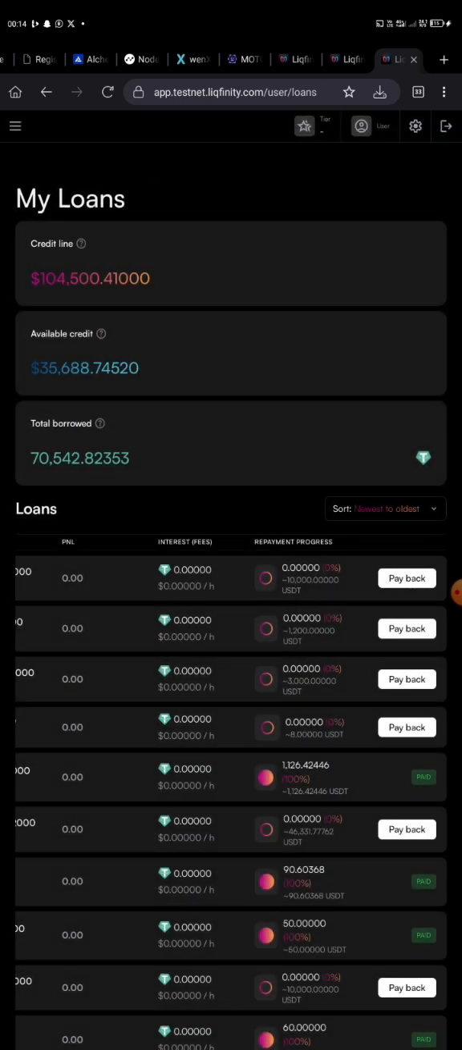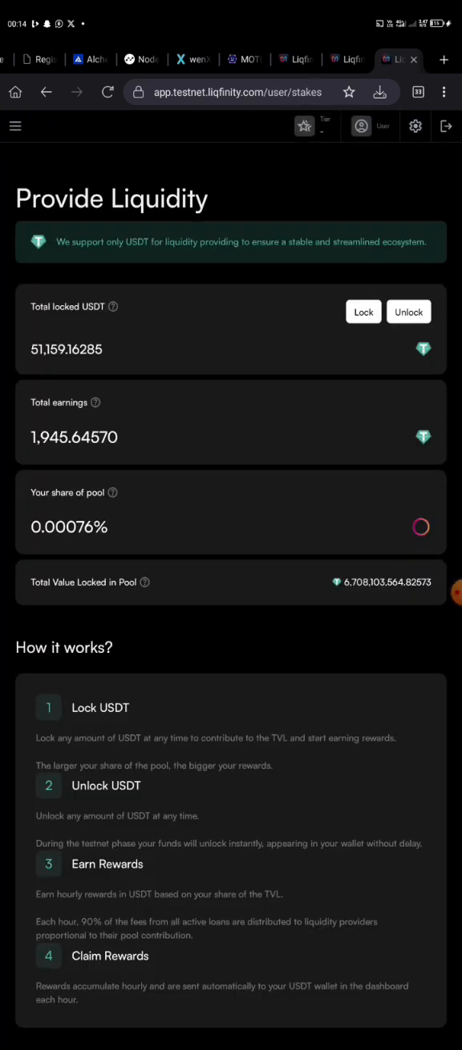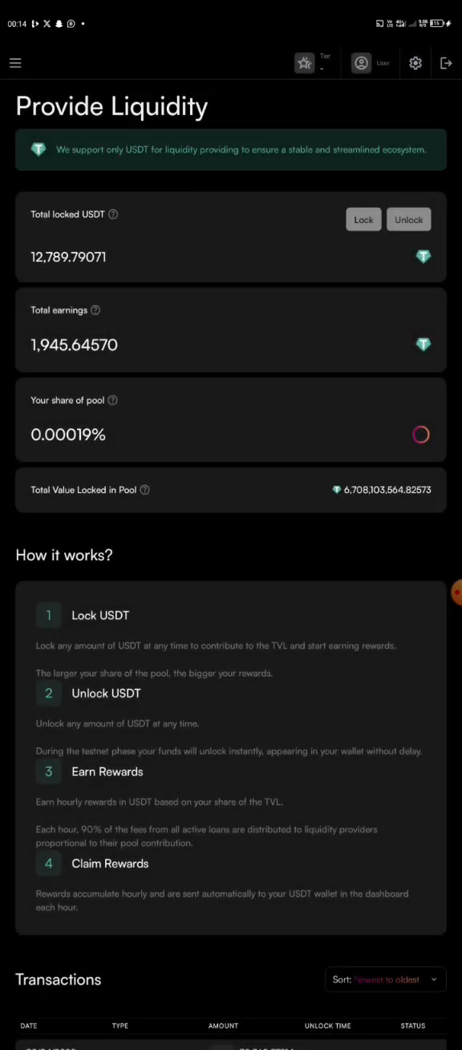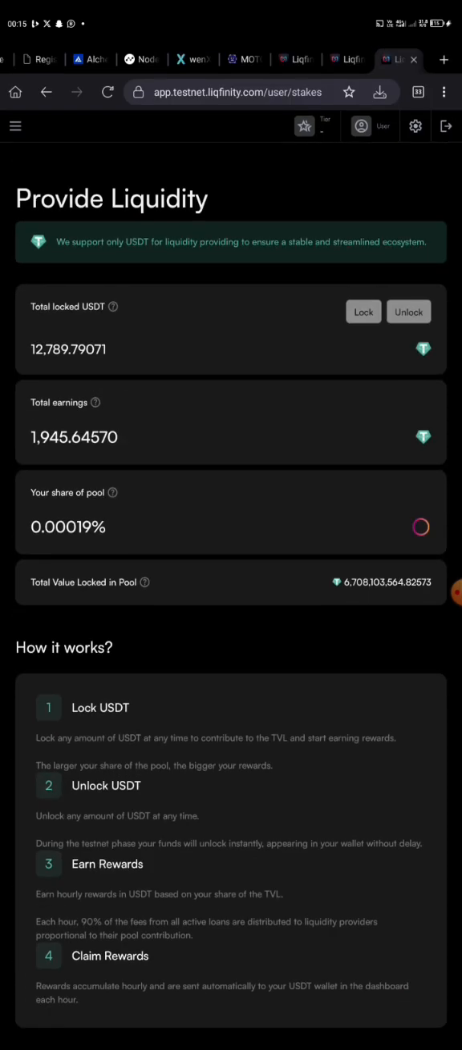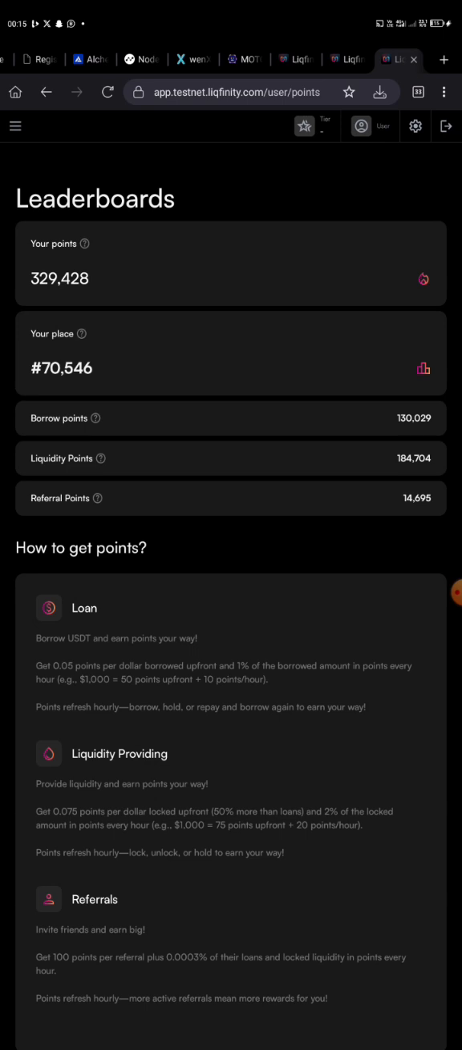The amount you are borrowing, you will see the total here, right? What you borrowed here is what you are going to use to provide liquidity. You can see that I have a total locked liquidity of 51,000 plus USDT. Now I'm going to unlock 75% of this. When I unlock 75%, let this one load, then I'm going to unlock another amount. Now let's check if the leaderboard has counted. Not yet. I think it's still loading.